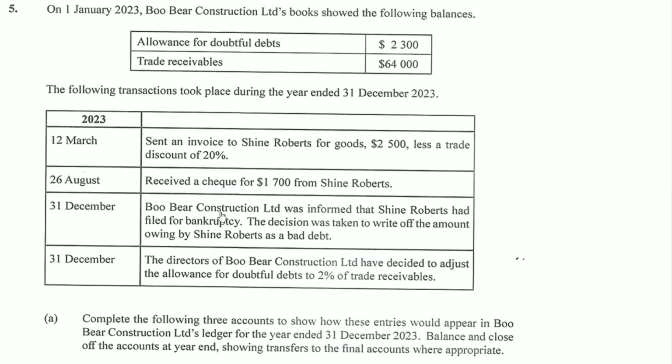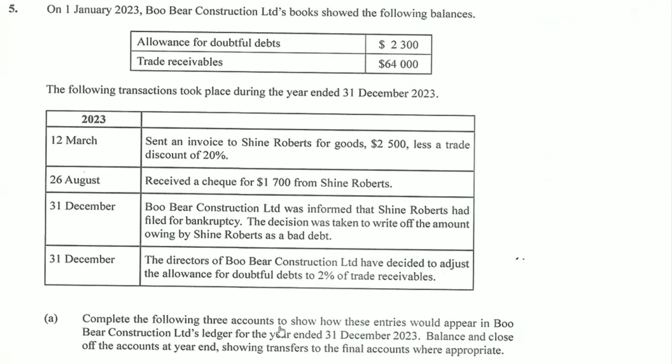So we're seeing where Shine Roberts made a payment of $1,700. December 31st, Bookkeeper Construction Limited was informed that Shine Roberts had filed for bankruptcy. And once you see this, we know that Shine Roberts will not be able to clear his debt. So the decision was taken to write off the amount owing by Shine Roberts as a bad debt. December 31st, the directors of Bookkeeper Construction Limited have decided to adjust the allowance for doubtful debts account to 2% of trade receivables.